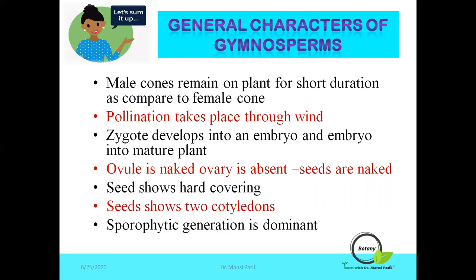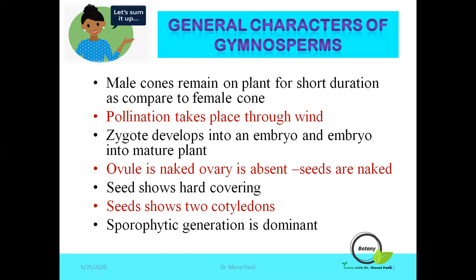The seed shows a hard covering. Since the seeds are naked, for the protection of the embryo there is a hard covering which develops from the middle stony layer of the integument.